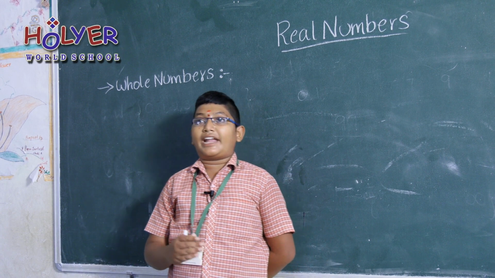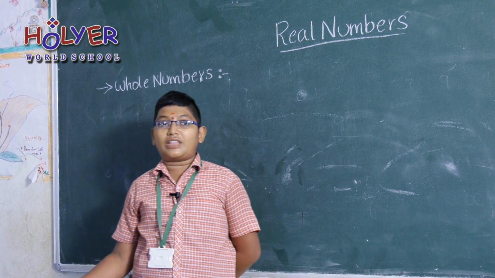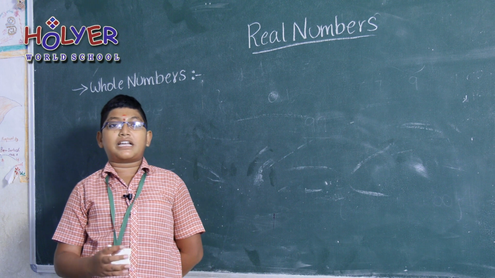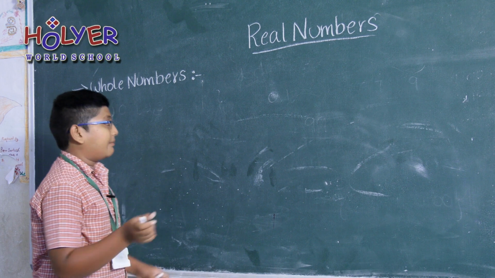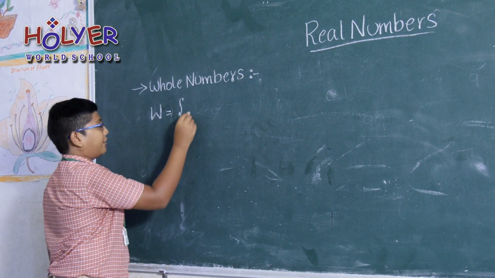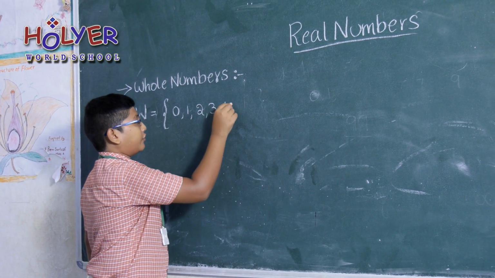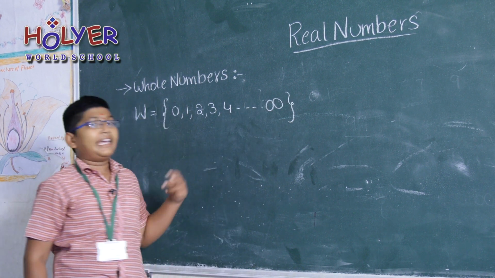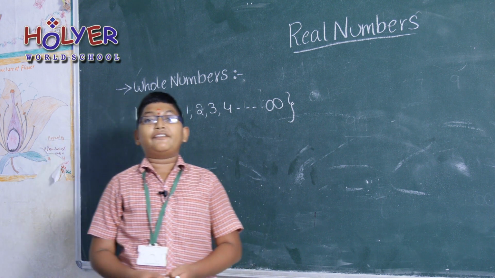If we want to write a set of whole numbers, we have to start it from 0 and end it at infinity, because there are countless numbers. The countless numbers are shown through infinity. So the set W can be written as W is equal to the set of 0, 1, 2, 3, 4 and so on to the infinite. Here the smallest whole number is 0 and the biggest whole number is infinity.